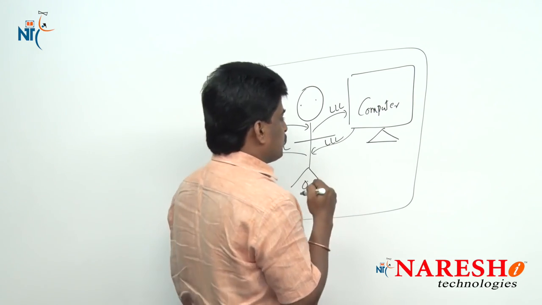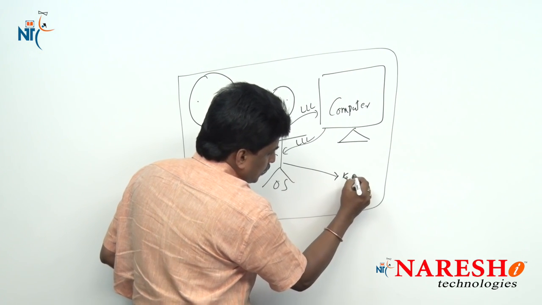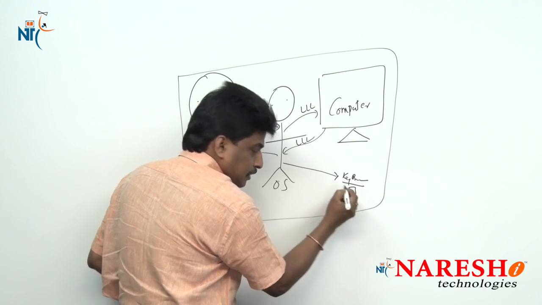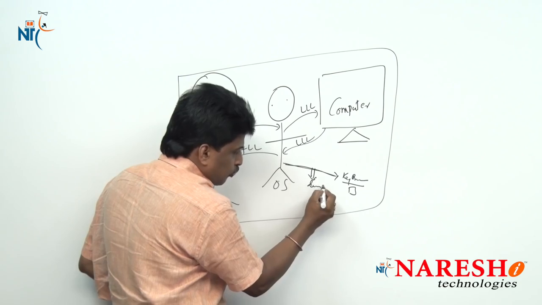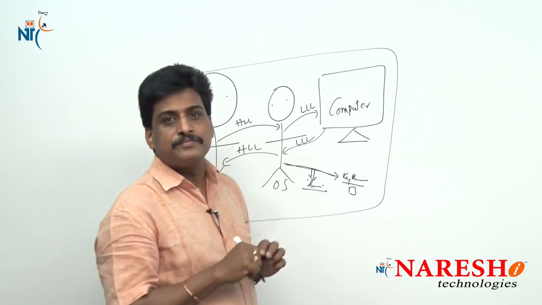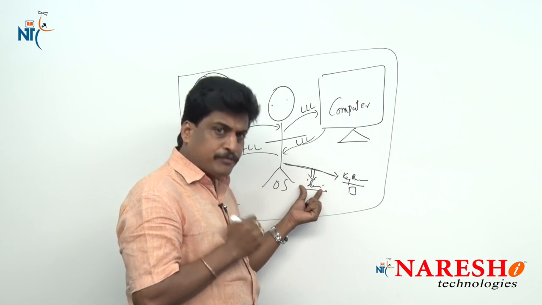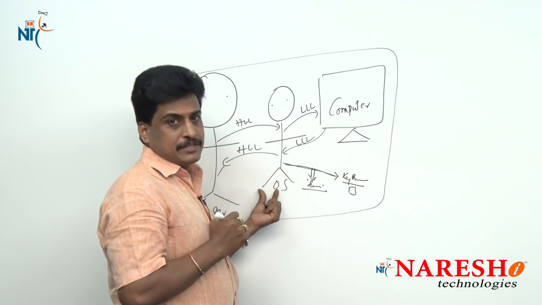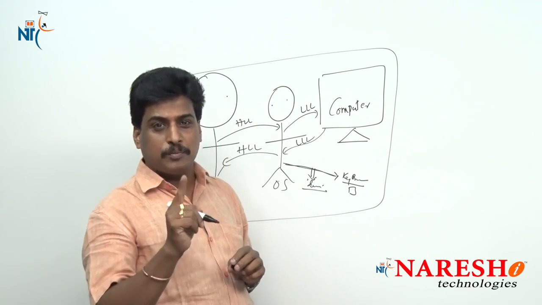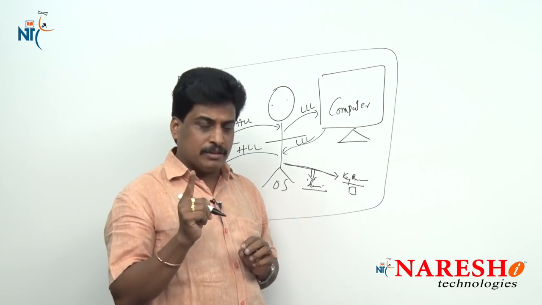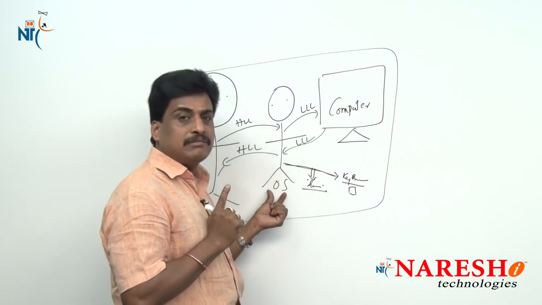For example, if you take an operating system, and here there is a keyboard available. Now I want to press a key here, and first there is a driver available. We call this a device driver. This device driver takes input from the keyboard, is a software again, and converts it for the operating system. That is the reason the device driver is the most important component in the operating system. Without a device driver, no device will operate. That is exactly the meaning of the device driver.